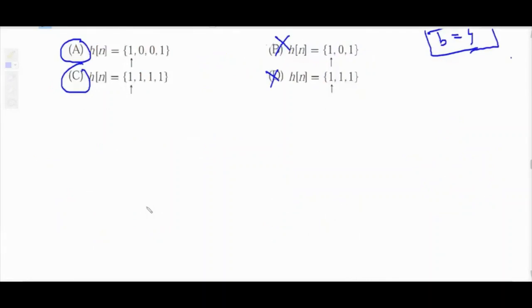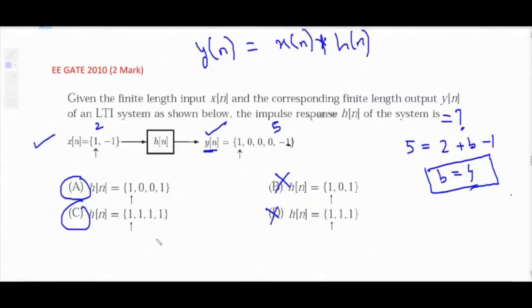We will check option A first. X of n is 1, minus 1. H of n is 1, 0, 0, 1. So it will be 1 into 1 is 1, 1 into 0 is 0, 1 into 0 is 0, 1 into 1 is 1. Minus 1 into 1 is minus 1, 0, 0, minus 1. Now split.